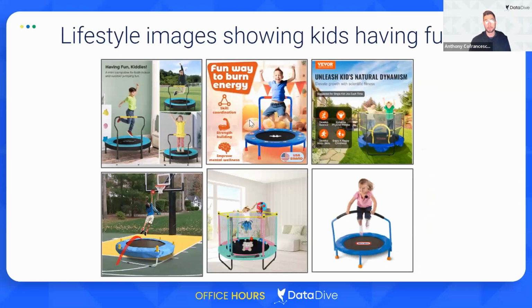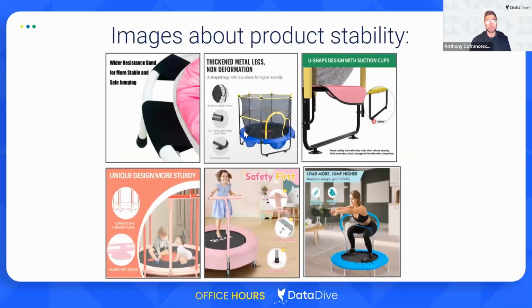These are all lifestyle images of kids having fun. This one is kind of interesting, showing this kid bouncing and trying to dunk into a basketball hoop. This one is very clearly Photoshopped. These two look pretty good. This one is talking about skill coordination, strength building, and improving wellness. This one's quite simple. So again, you want to have lifestyle images. How can you make yours even better?